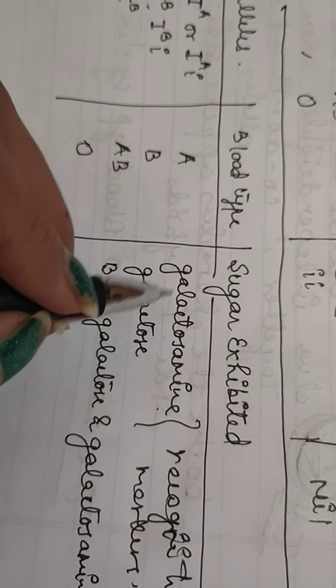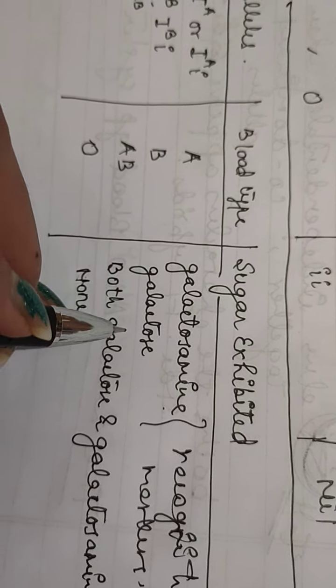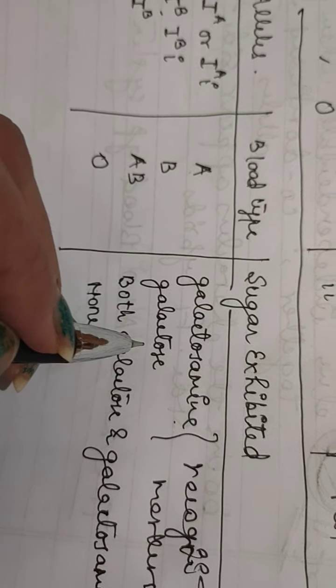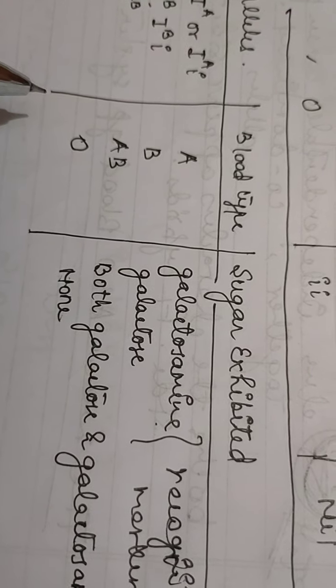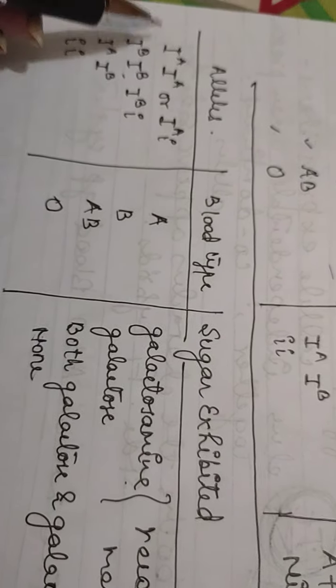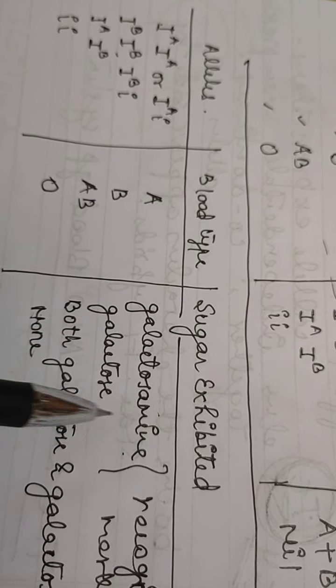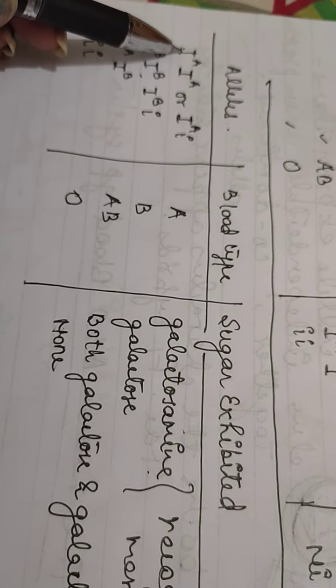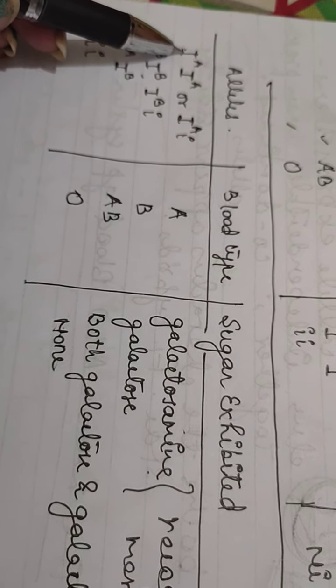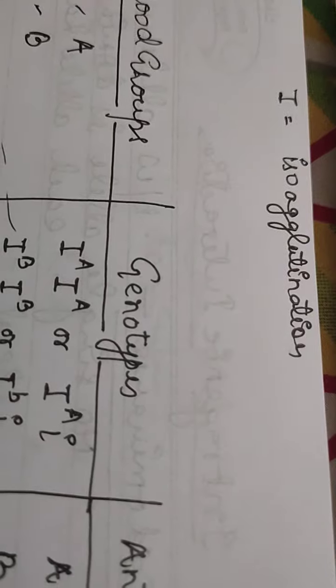They are called surface antigens. These galactosamine and galactose are called surface antigens. The gene that encodes the enzyme is designated as I, for isoagglutination.